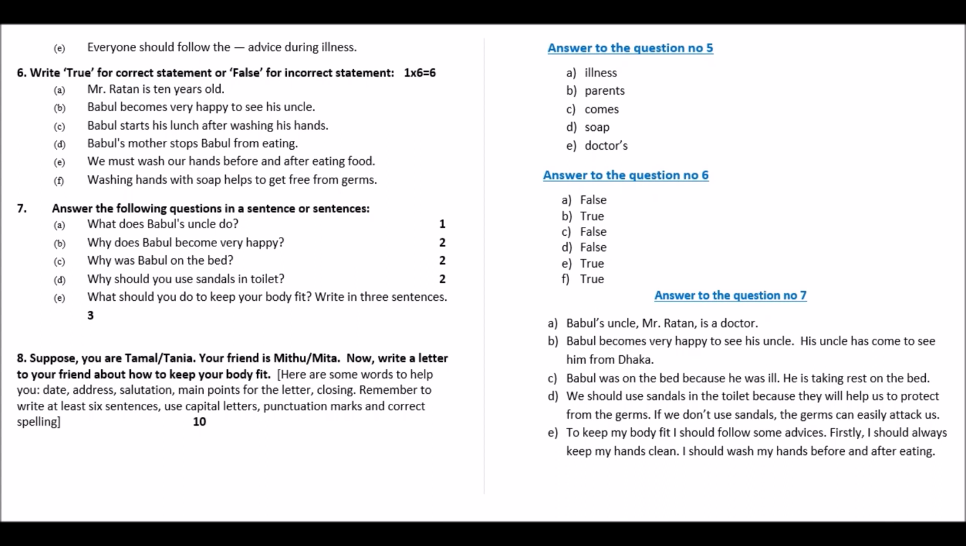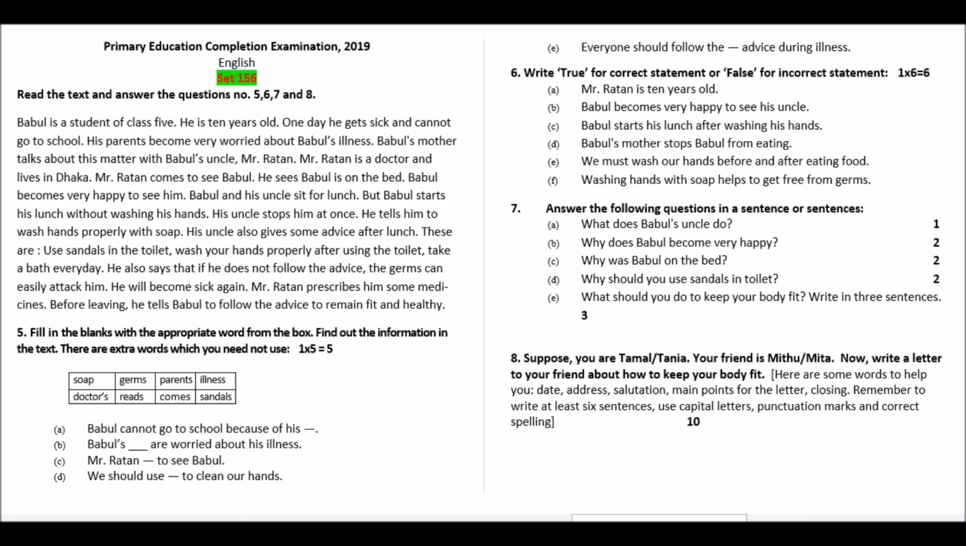Now, number A. Mr. Ratan is 10 years old. No. In the very first line, we can see Babul is a student of class 5. He is 10 years old. So, Babul is 10 years old. Mr. Ratan is his uncle. So, this statement is incorrect. That's why we will write false.